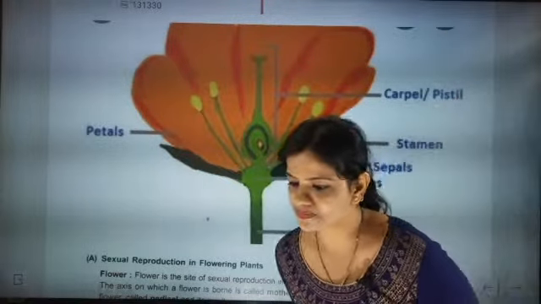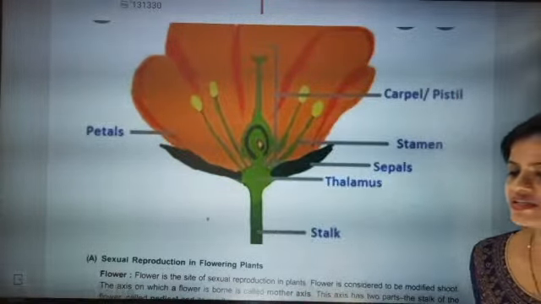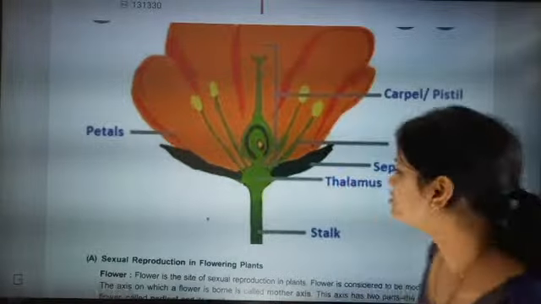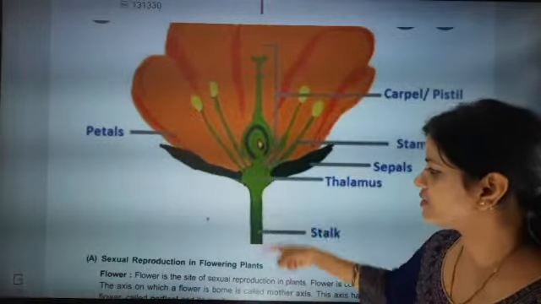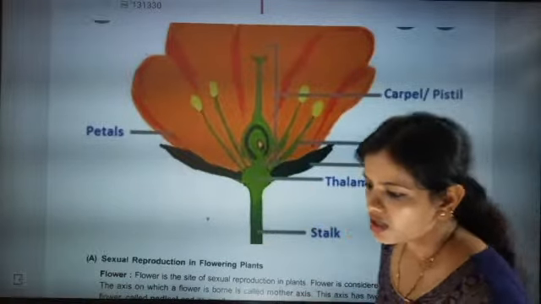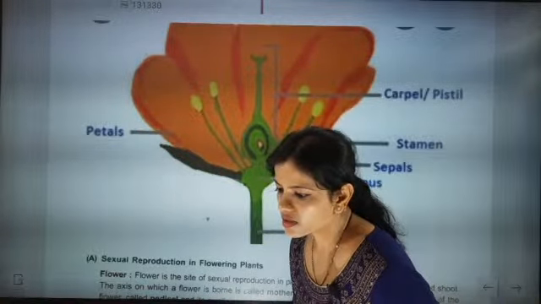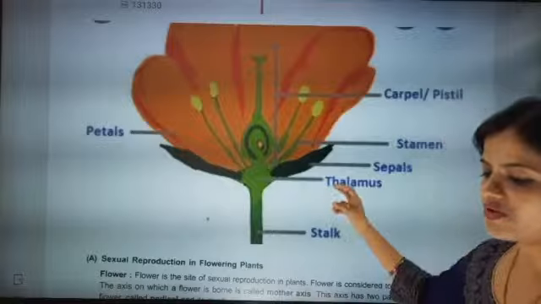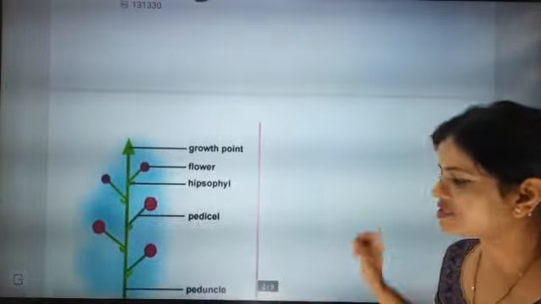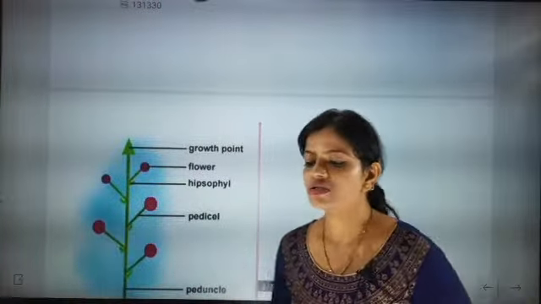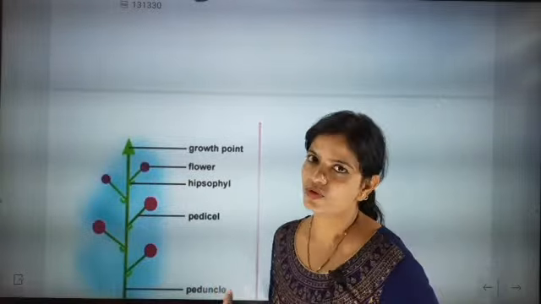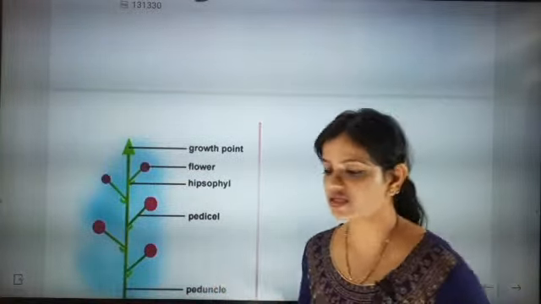Till here, is it clear, beta? Yes, the mother axis will have meristematic tissues, beta. The tissues which are capable of cell division are meristematic tissues.